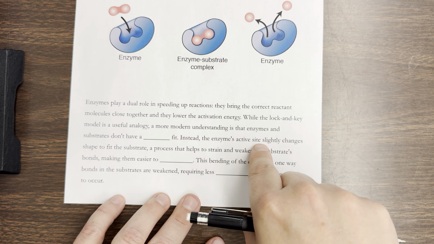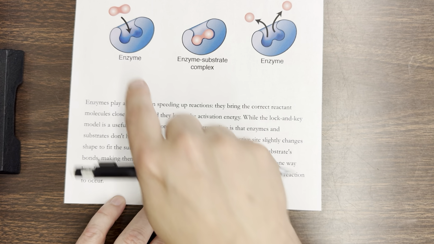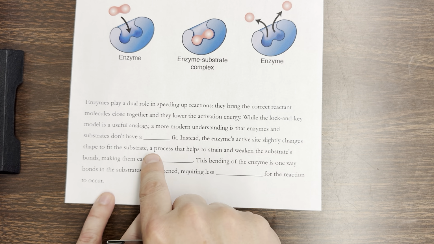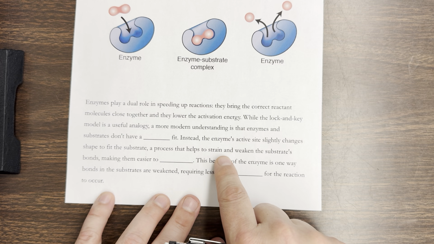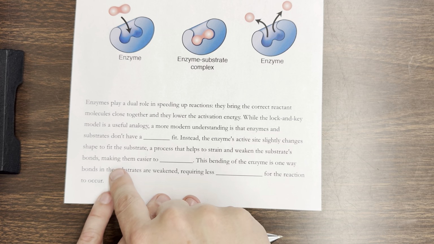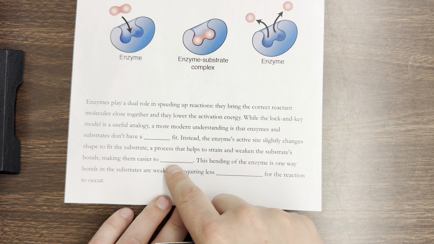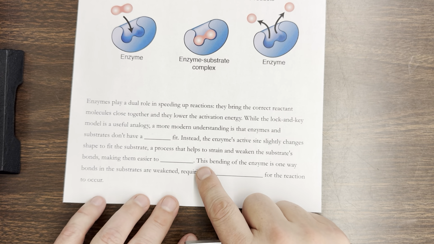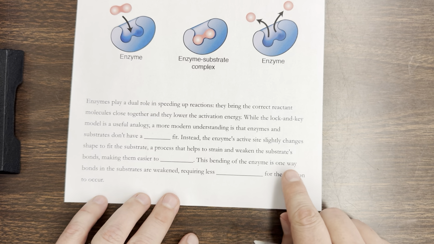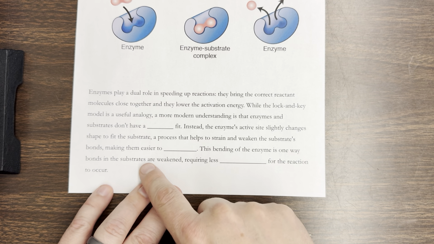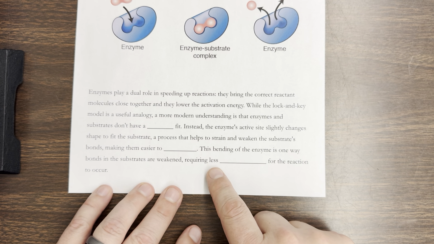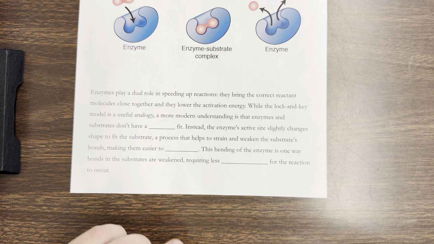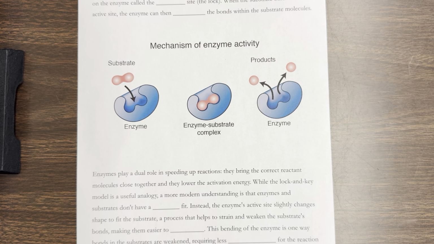Instead, the enzyme's active site, this area, slightly changes shape to fit the substrate, a process that helps to strain and weaken the substrate's bonds, making them easier to break. That was that kind of twisting and pulling I was talking about. This bending of the enzyme is one way bonds in the substrates are weakened, requiring less energy for the reaction to occur. Okay, I hope this gets you started on enzymes.